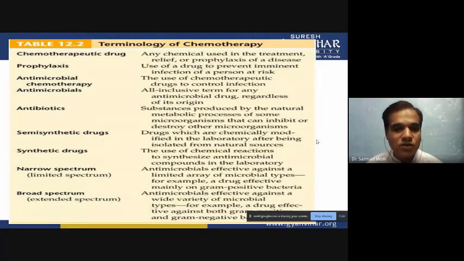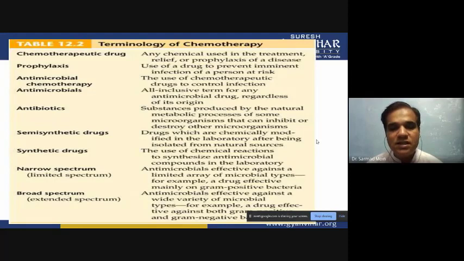They are just modified. Next is synthetic drugs. Synthetic drugs are those drugs which are completely synthesized in the laboratory. They are not altered, not modified, they are just synthesized inside the laboratory, and we utilize them as a drug. Then two terms are there, narrow spectrum drugs and broad spectrum drugs.